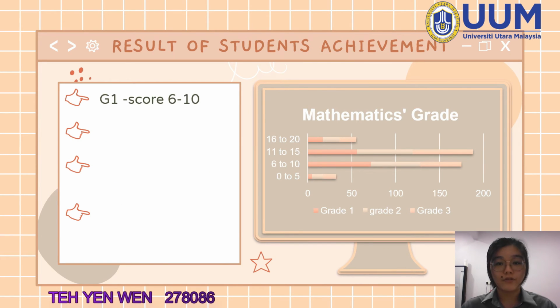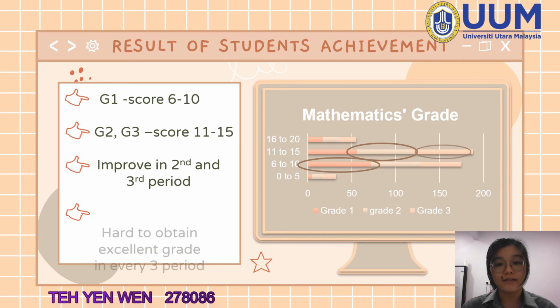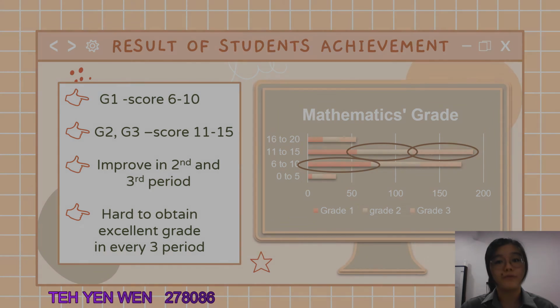From the graph shown, we can clearly see that most of them score only 6 to 10 in period G1. But in periods G2 and G3, they score 11 to 15, which means that the majority improved their grades in the second and third periods. However, scores of 16 to 20 are seldom obtained by students, because many of them find it hard to achieve an excellent result and maintain it across all 3 periods.